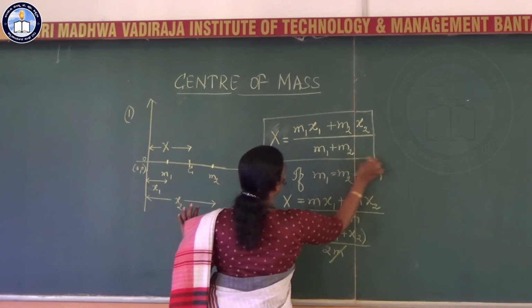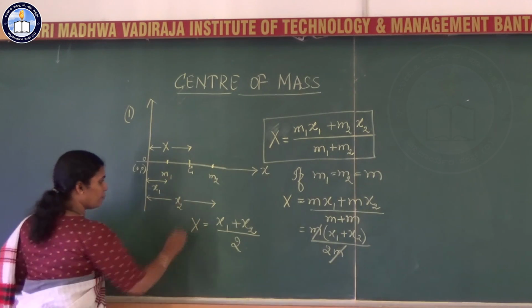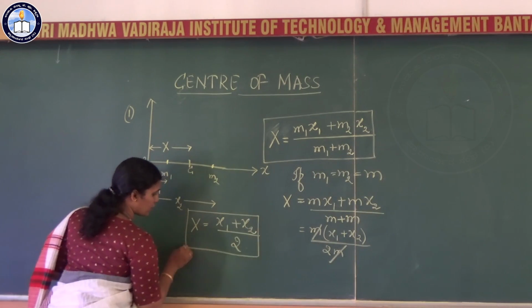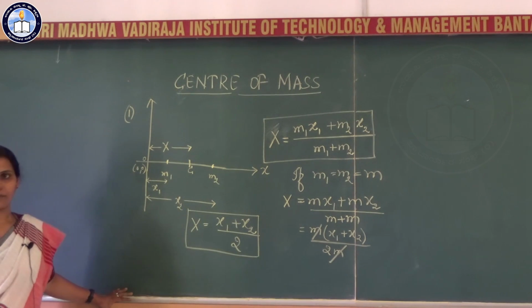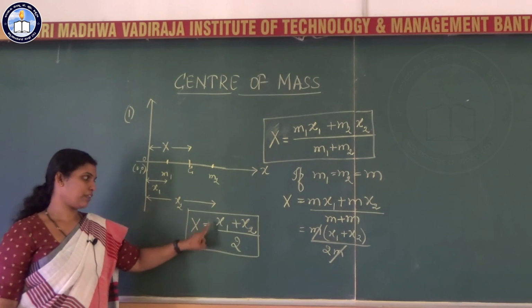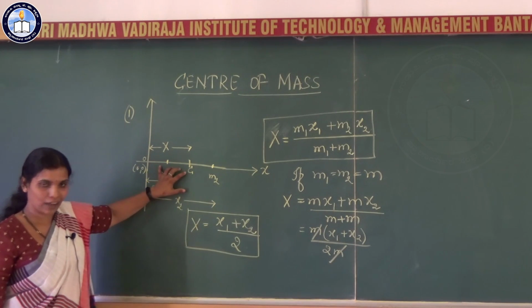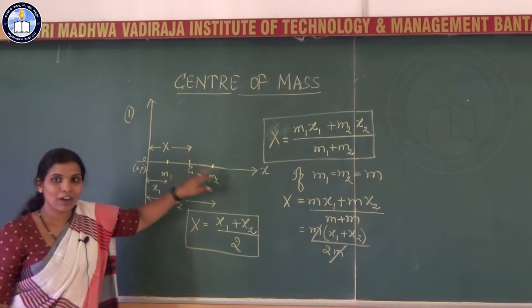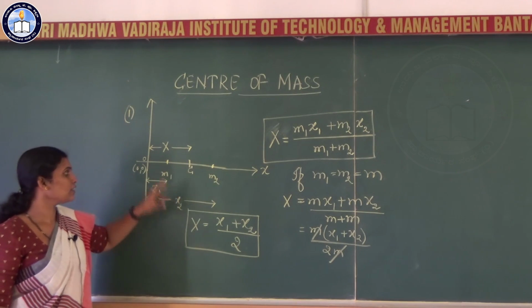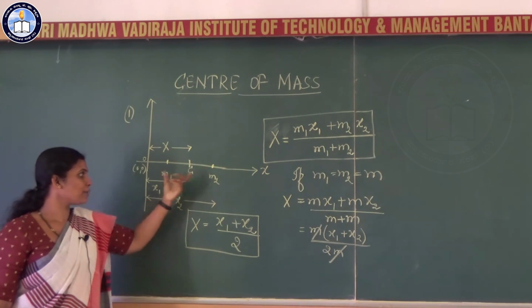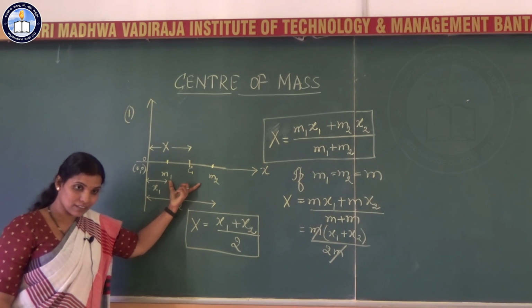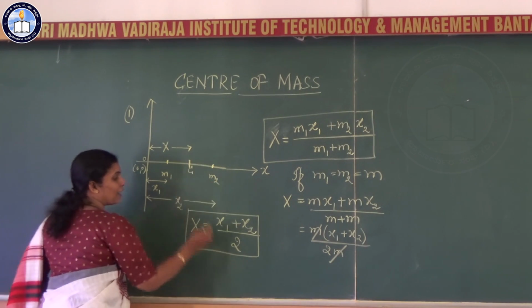This is for particles of different masses, this is for the particles of same masses. What do you conclude from this here? If I have a two particle system along the x-axis or any axis, having same masses, then the center of mass lies